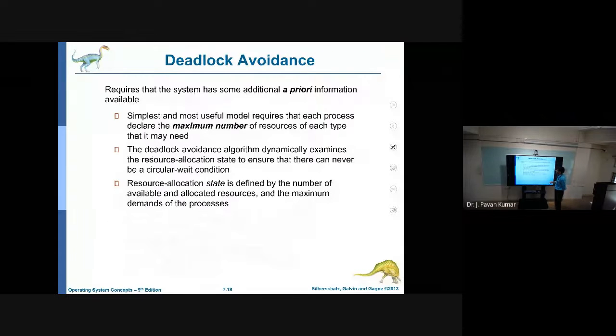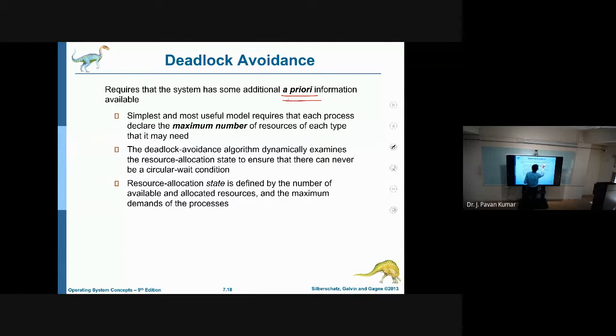Here we require some additional information to perform deadlock avoidance. In the sense of how many resources are required, that information is nothing but a priori information. Prior to execution, we need to know some additional information.